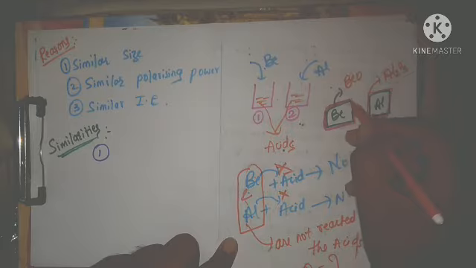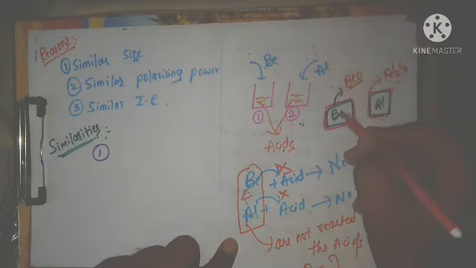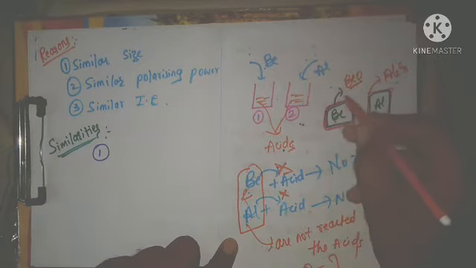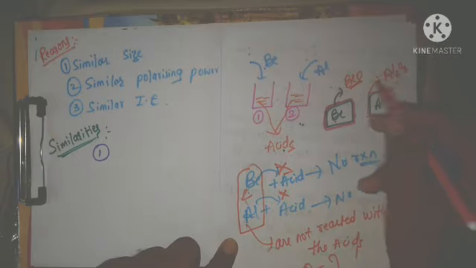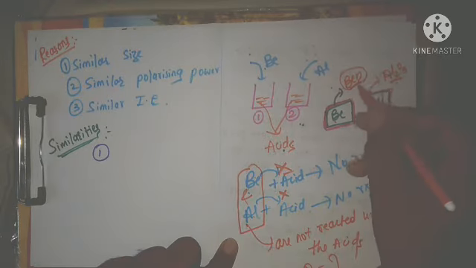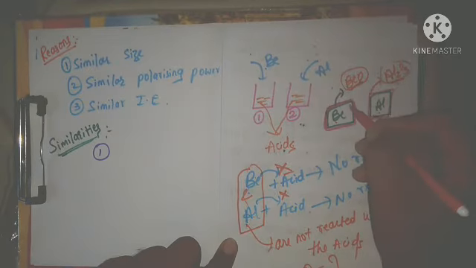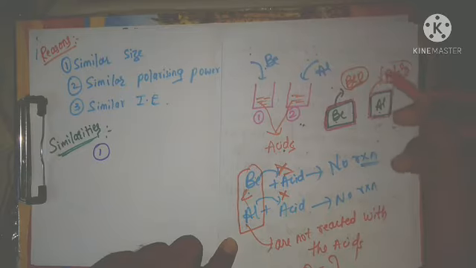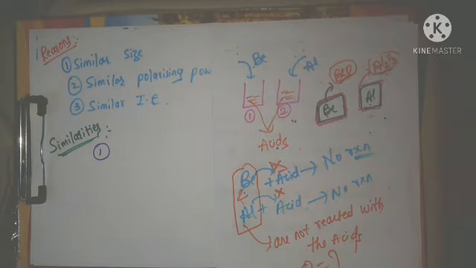Because of this protecting layer of their corresponding oxides on their surfaces, they are not reacting with the acids.